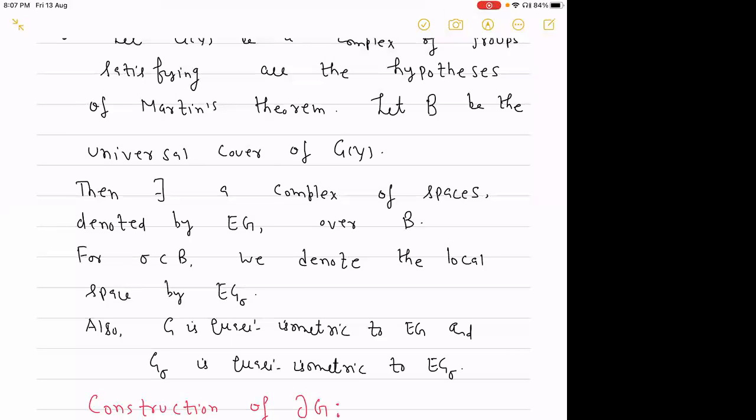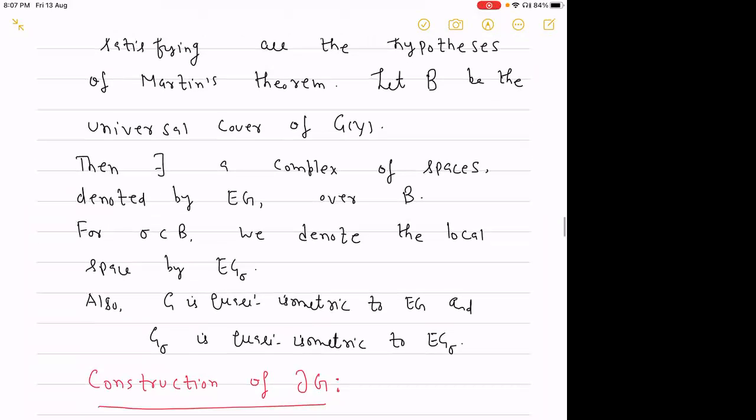So I am not giving the construction of this complex of spaces, but we are assuming that there exists some complex of spaces over the universal cover. And for a simplex of this universal cover, we will denote the local space. In the definition of complex of space, for each simplex we have some CW complex, C sigma, which I am calling the local space. Here we will denote this local space by EG sigma.